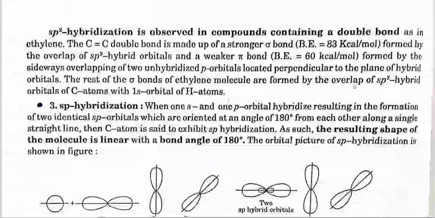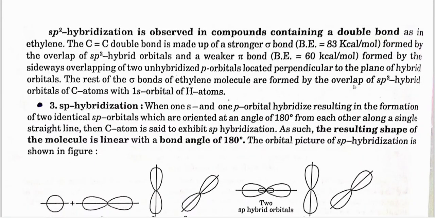sp2 hybridization is observed in compounds containing a double bond, as in ethylene. The carbon-carbon double bond is made up of a stronger bond, the sigma bond, formed by the overlap of sp2 hybrid orbitals, and a weaker pi bond, formed by the sideways overlapping of two unhybridized p orbitals located perpendicular to the plane of hybrid orbitals. The rest of the sigma bonds of the ethylene molecule are formed by the overlap of sp2 hybrid orbitals of the carbon atom with the s orbital of H atoms.